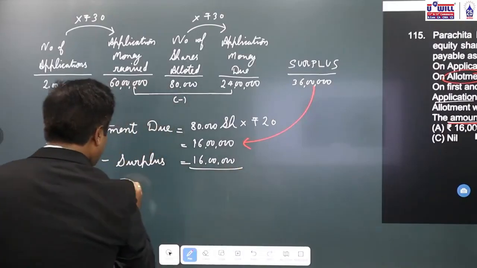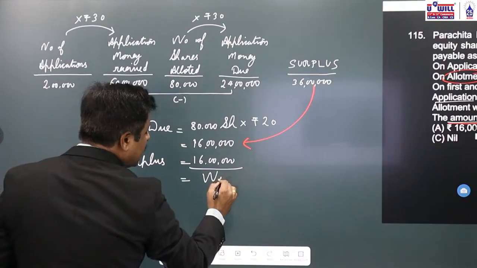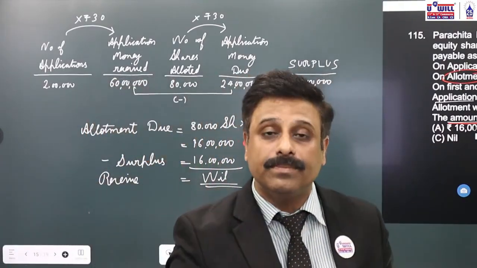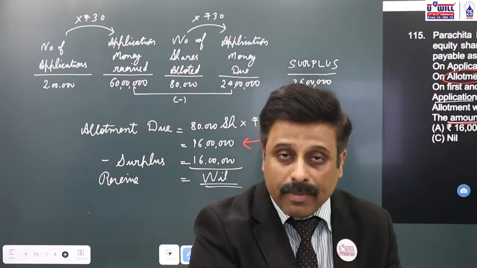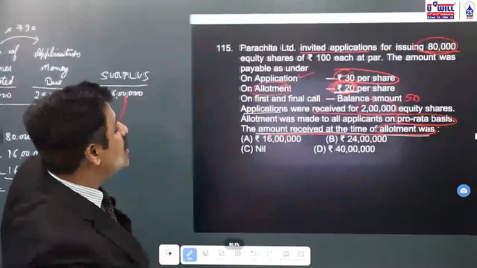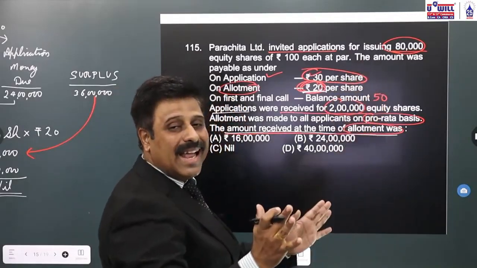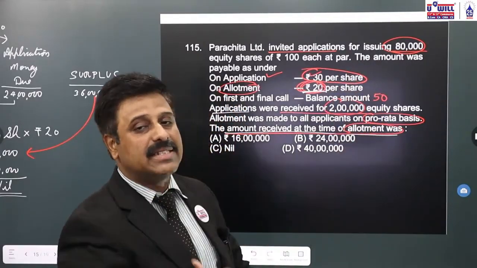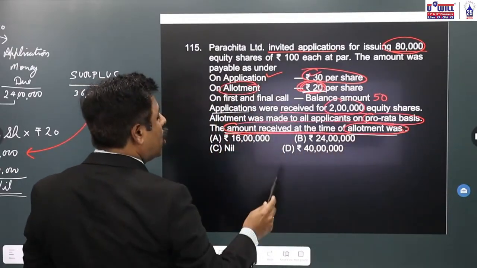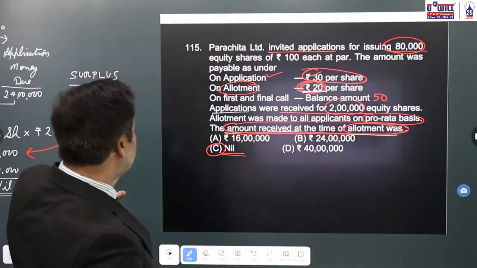So finally, do we have to receive any allotment money? No, we don't have to receive any allotment money because the entire allotment money is already received with application. So further from the shareholders, no allotment money is going to be received. Still 20 lakhs of surplus will be left out, which will be adjusted with call money. Call money would be 80,000 into 50, 40 lakhs. So 20 lakhs will adjust and further 20 lakhs will be received. Anyway, what is the question asked? The amount received at the time of allotment will be nil because the surplus is sufficient. So no amount is going to be received at the time of allotment.